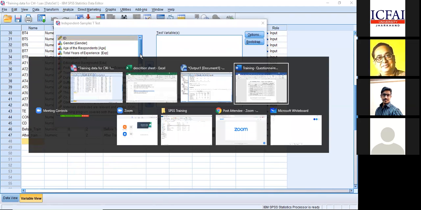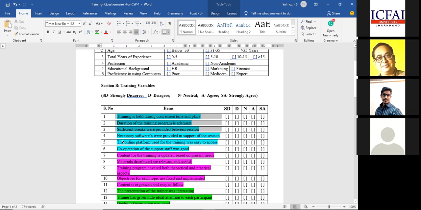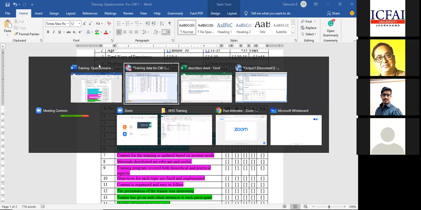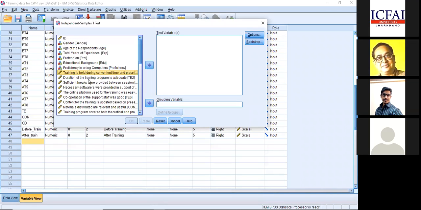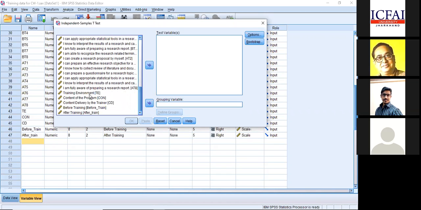Here, all the participants, please listen. We are not going to take all the individual items because we have already created a mean score for the construct, which is training environment. So I'll not take it from TE1, TE2, TE3, because now I have the overall score. Just drag down to the last location. You can find training environment. Am I clear with the steps? Yes. I don't want individual items now. I have an overall mean score.